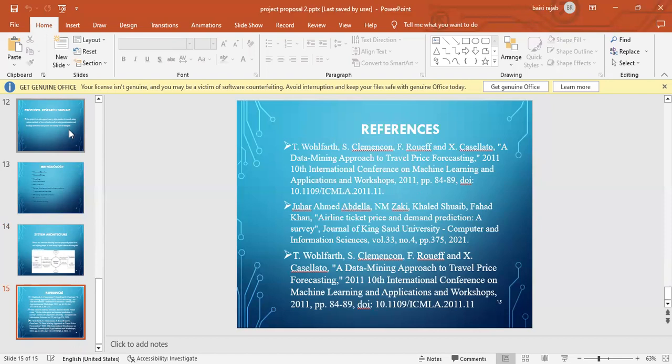Then these are the references. These are part of the books whereby we got some data and we made it part of our literature review. We found out that our project is there, but they were not using artificial intelligence. And those who used artificial intelligence were only using Bayesian regression. For us, we want to maximize all the AI models available. And mostly we want to use linear regression since our variable, which is the price, is dynamic and it's always continuous. It's not discrete. Yes. Thank you very much.